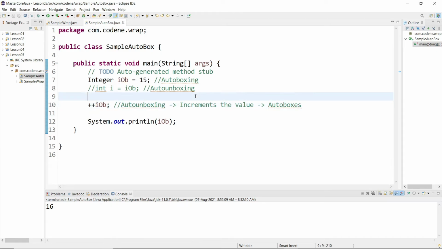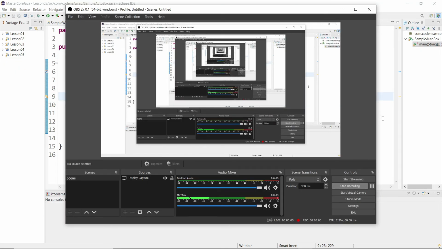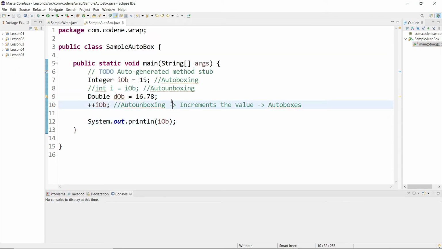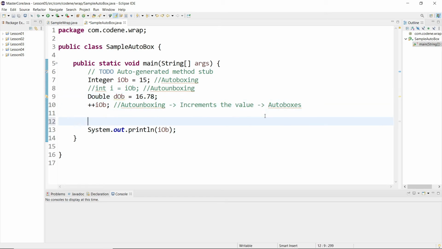It even works with a simple plus also. For example, I have something like Double dob equal to 16.78. Now here we have one integer object and a double object as well. Here I will simply add these two, iob and dob.